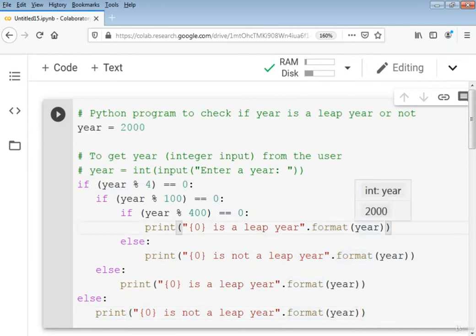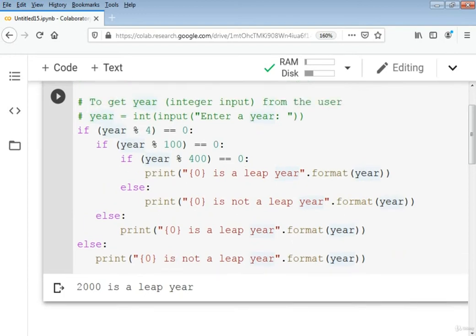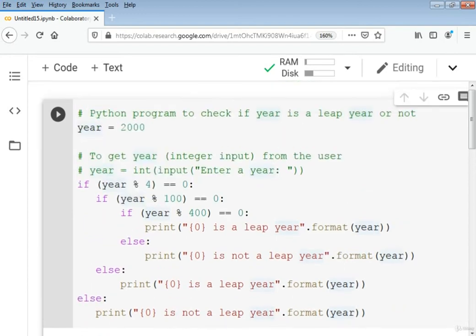We have used this format year. So what is meant by this format? This format will change this year into a specified format from a module. So we execute this code. It says that 2000 is a leap year.